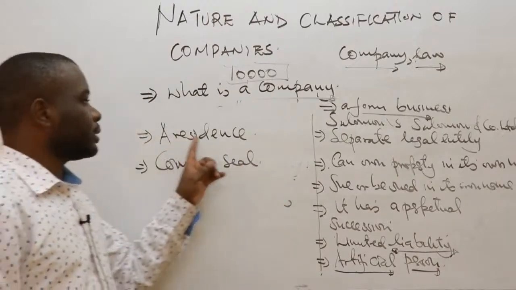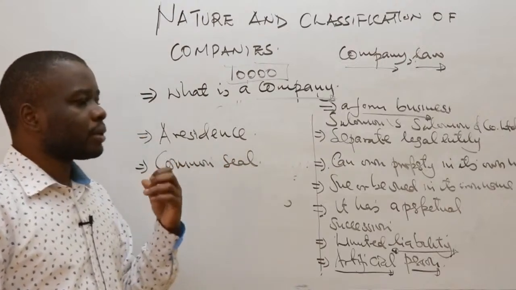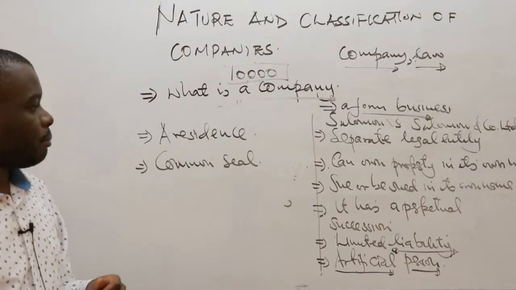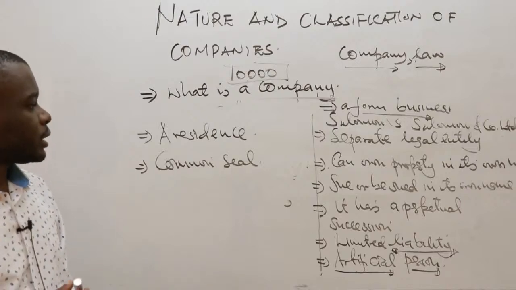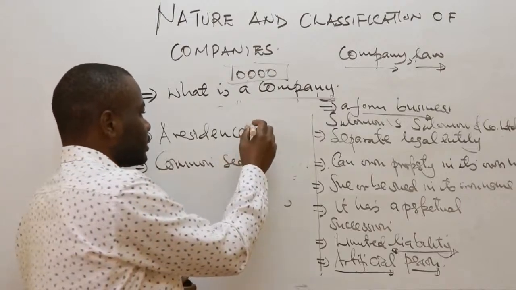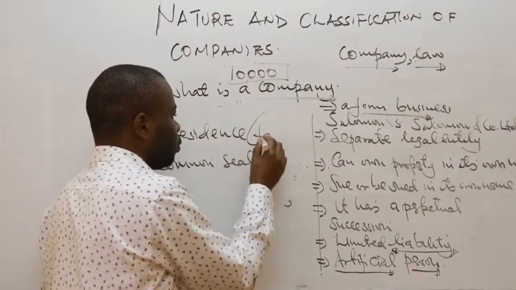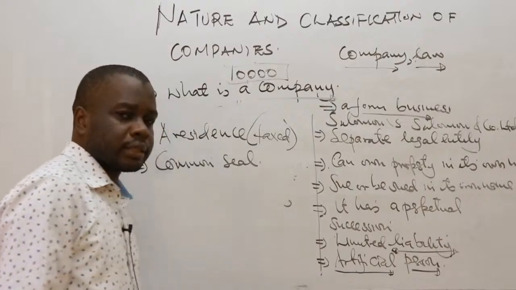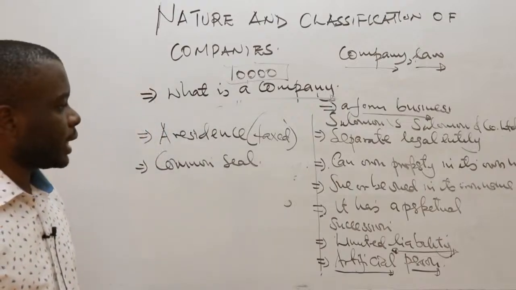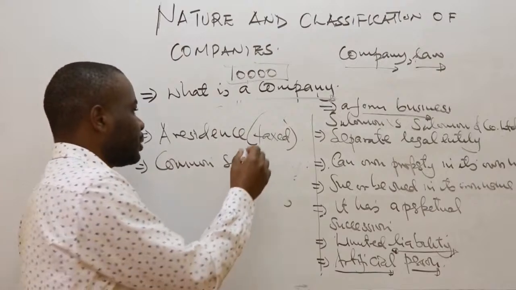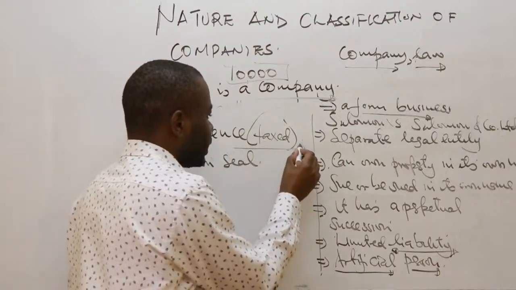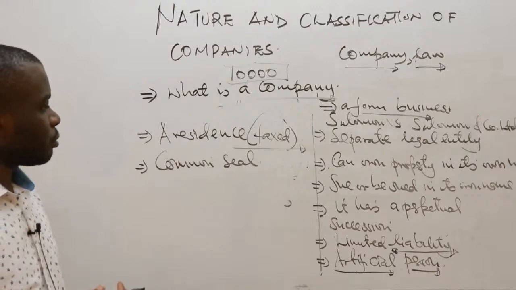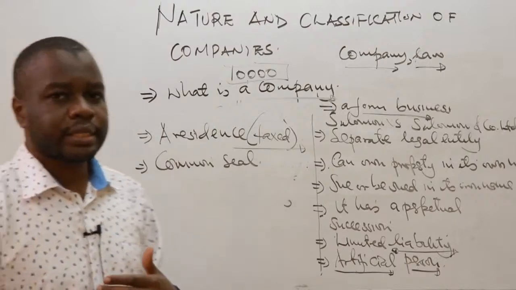When you say residence, basically any person seeking to form a company must clearly outline where the company's residence is. Residence is very important in determining where exactly the company is supposed to be taxed. For example, if the residence of that particular company is in Kenya, it basically means that the company should be taxed in Kenya. So these are characteristics that each and every company will have, or basically state what its residence is.